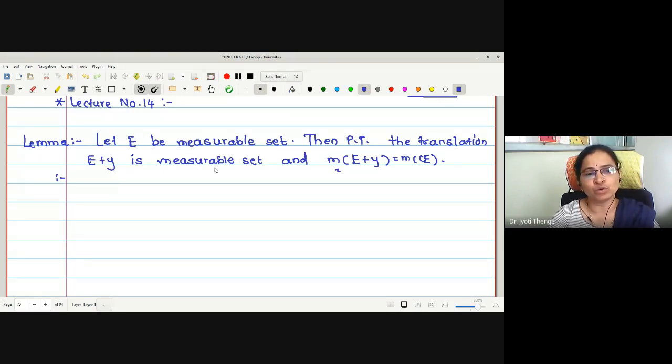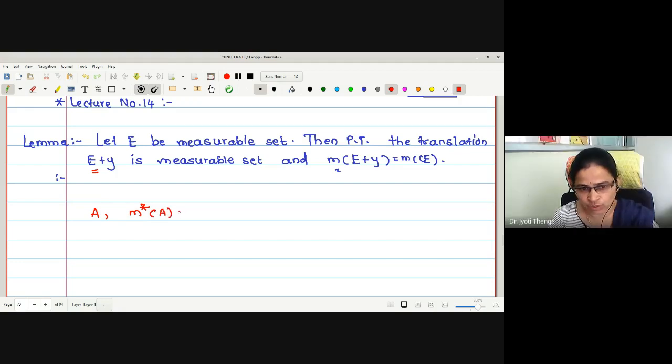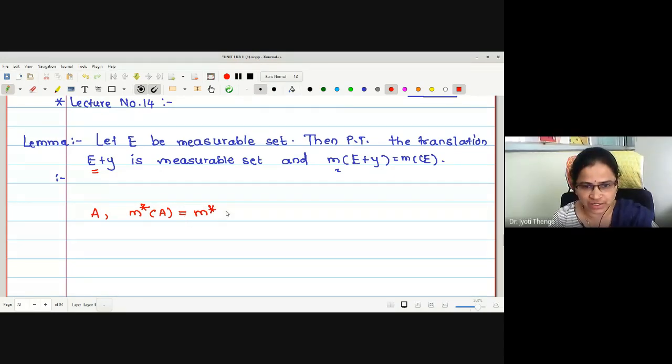Now, whenever we want to show any set is measurable, what do we have to show? We have to go by the definition of measurable sets. What is the definition of a measurable set? For any set A, M star of A is greater than or equal to M star of A intersection E plus M star of A intersection E complement. Greater or equal, yes. Therefore, let me write equals to.